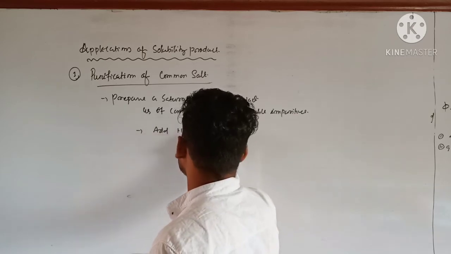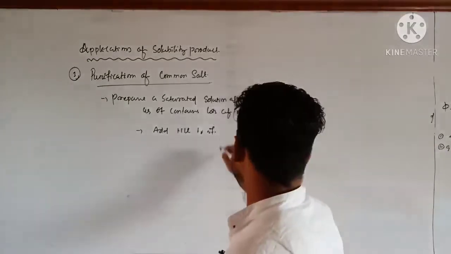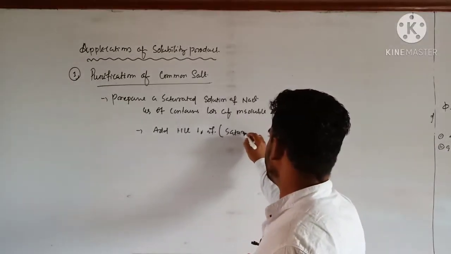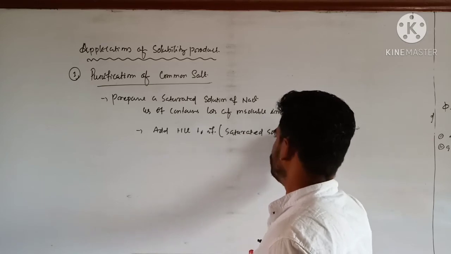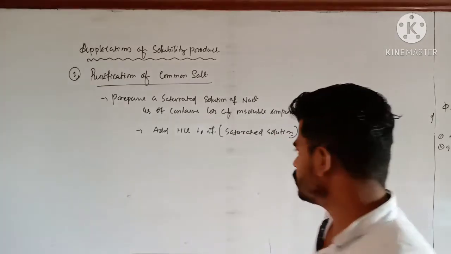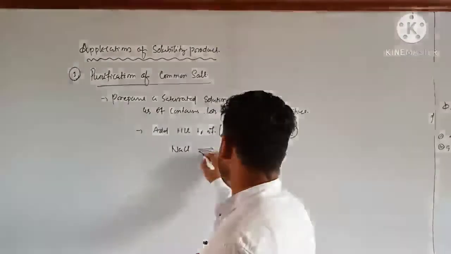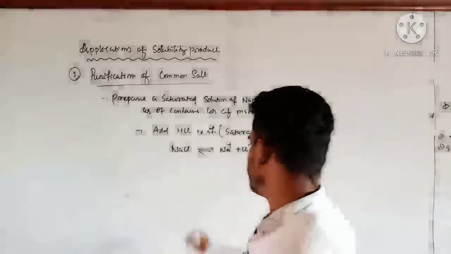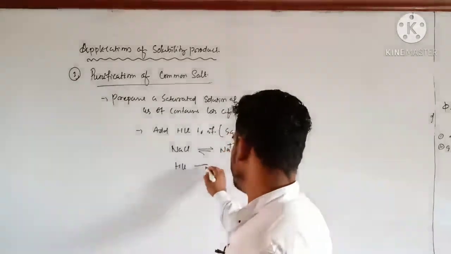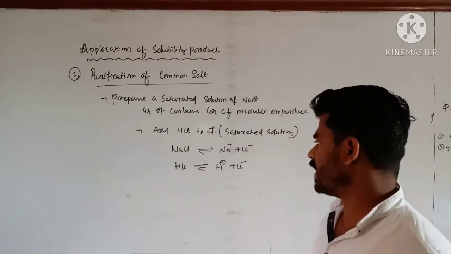After preparation of a saturated solution, what you need to add? HCl to the saturated solution. So in the solution, what you will get? NaCl gets converted into Na+ and Cl-. After addition of HCl, it also gives you H+ and Cl-. So what you are getting over here?